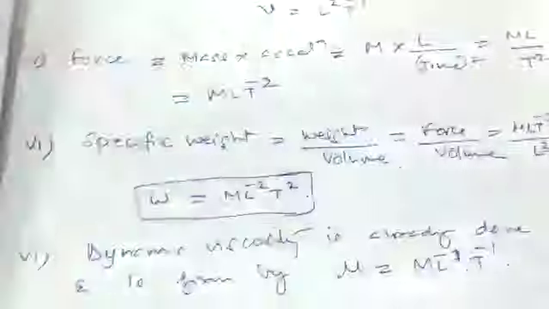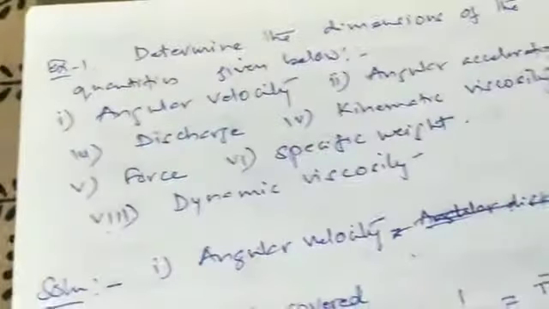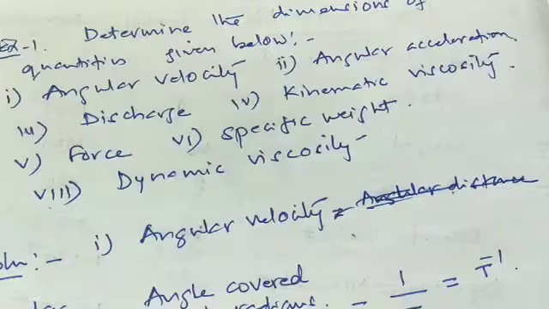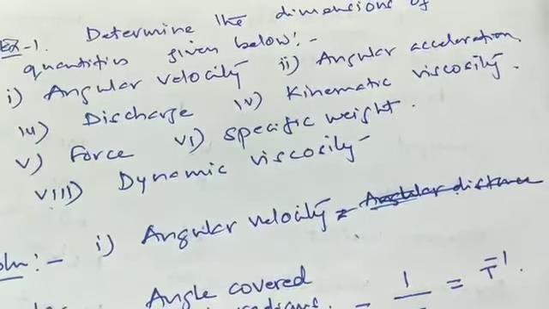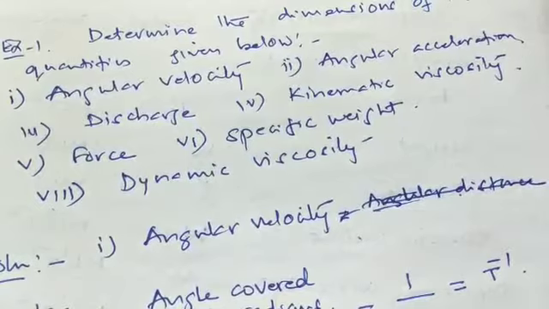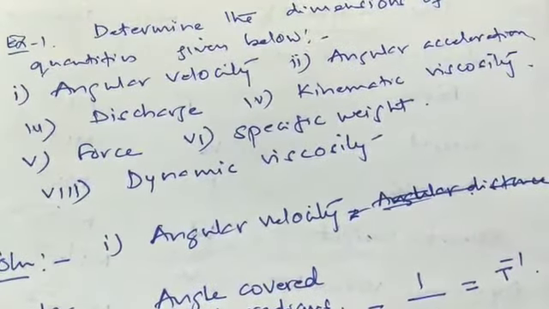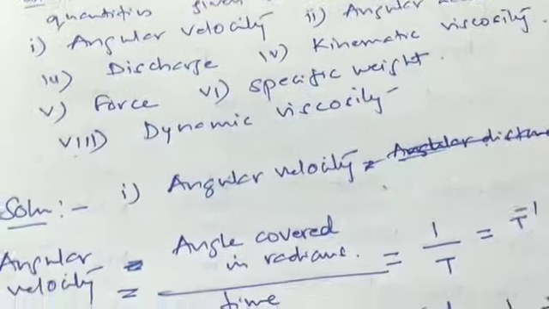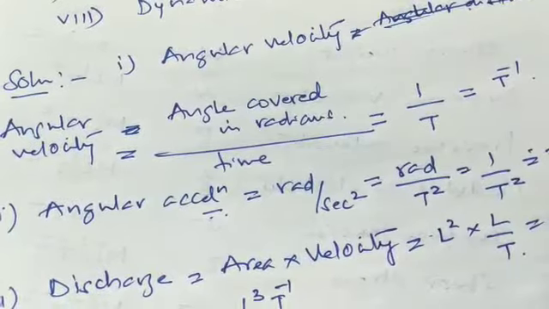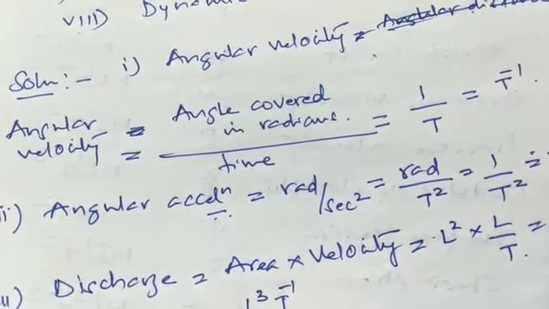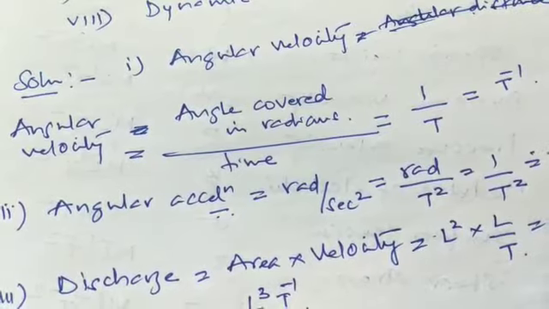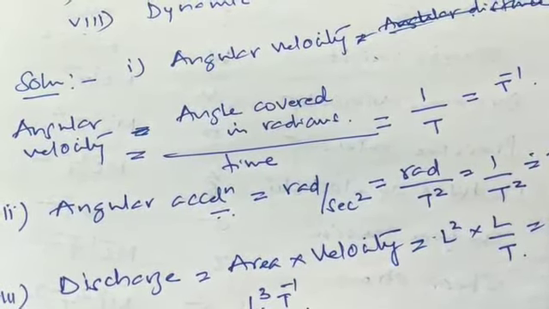So as we go further, let us take an example and solve one. Determine the dimensions of the quantities given below: angular velocity, angular acceleration, discharge, kinematic viscosity, force, specific weight, density. So let us try to solve some of these. Angular velocity is given by angle covered in radians by time. So it is nothing but 1 by T, which is once again T raised to minus 1.